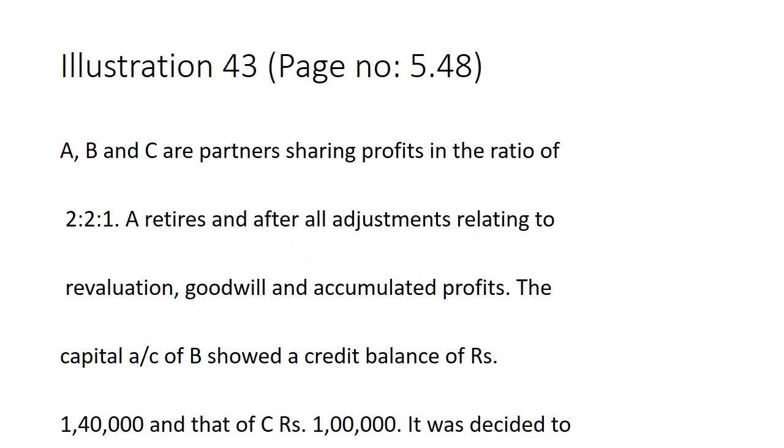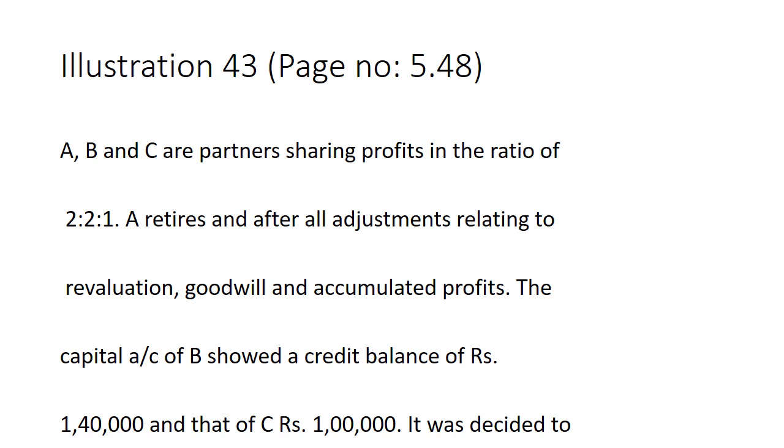Now move on to illustration number 43, page number 5.48. A, B and C are partners. Their profit sharing ratio is 2:1.